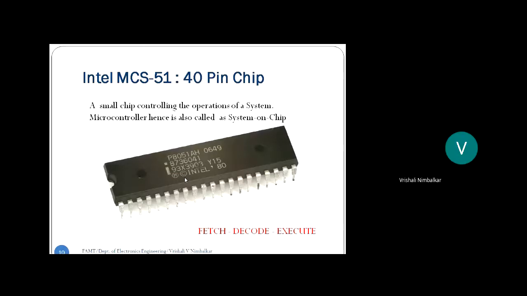Now there are actually many other companies who manufacture microcontrollers, but what did they do? The other companies took the core of that Intel microcontroller. Core means the CPU part. CPU will have instruction decoding unit, instruction register, ALU inside. So the other companies took that CPU, that core, and started manufacturing their own microcontrollers.